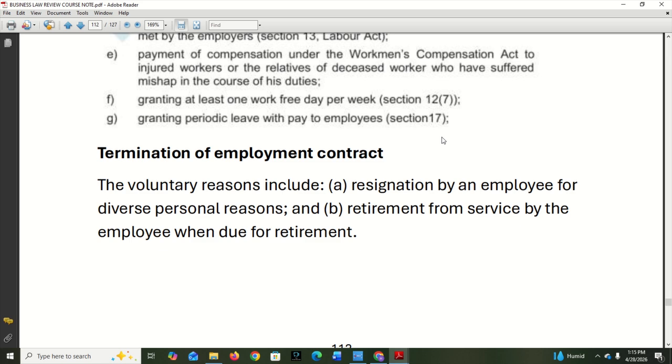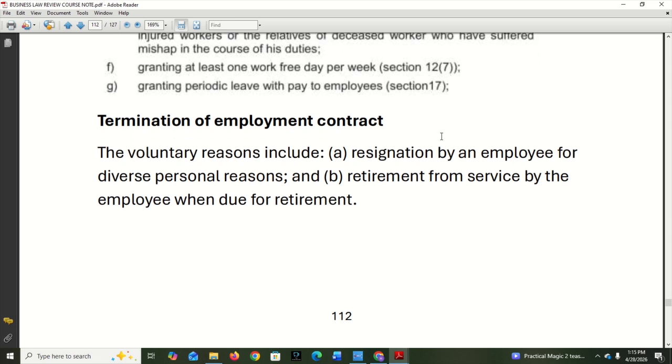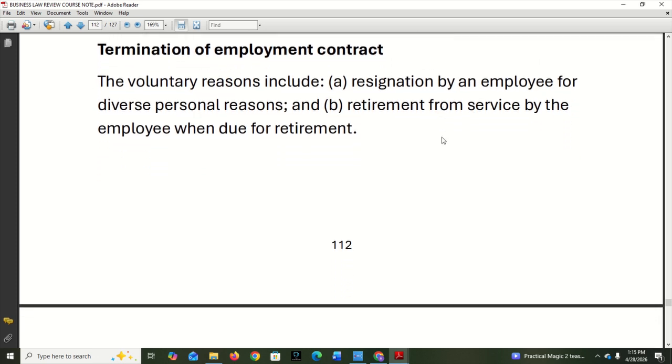Granting at least one work-free day per week. That's also very clear. So you cannot work 7 days a week according to the law. Maximum is 6 days. 1 day must always be free. Granting periodic leave with pay to employees. Now let's look at termination of employment contract.